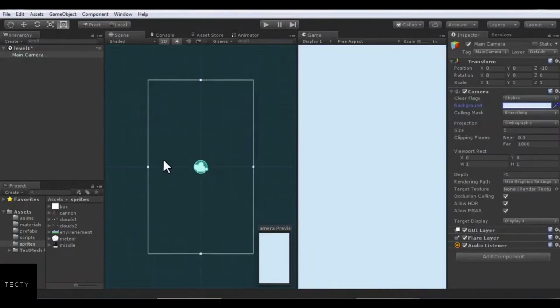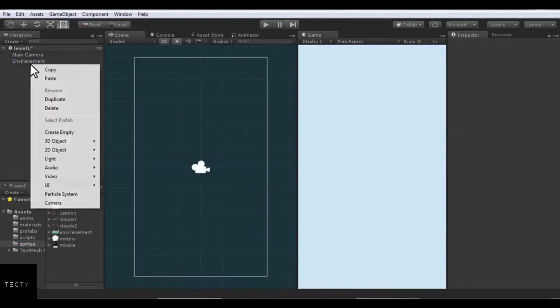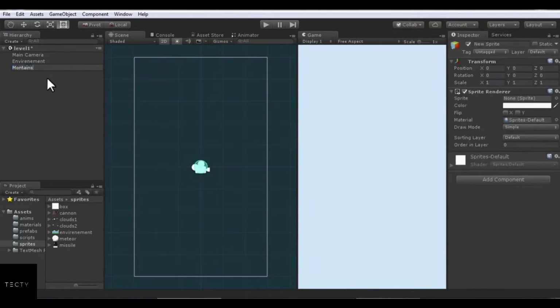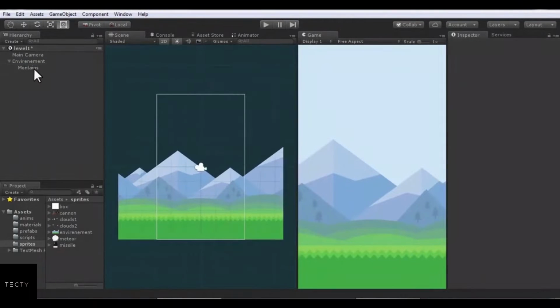Now create an empty object with name environment to store all environment objects under it. Now right click and in 2D object select sprite. Set name, put it under environment and select mount an image from inspector. Zoom out.